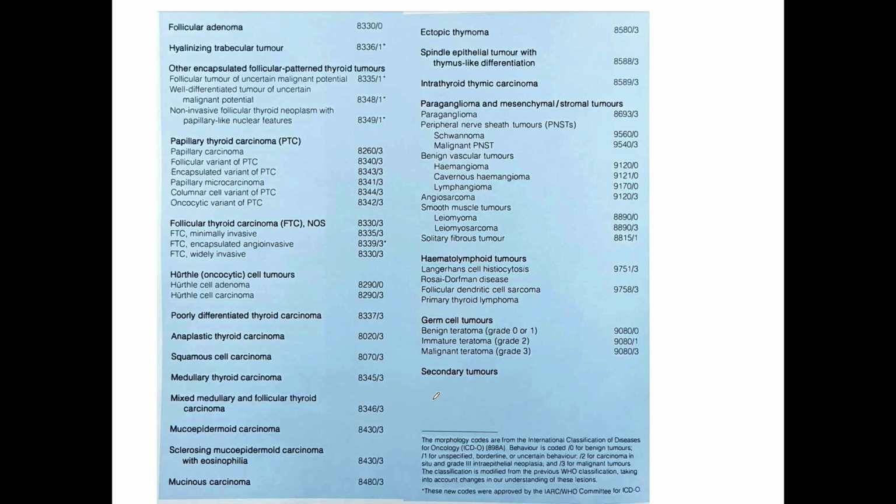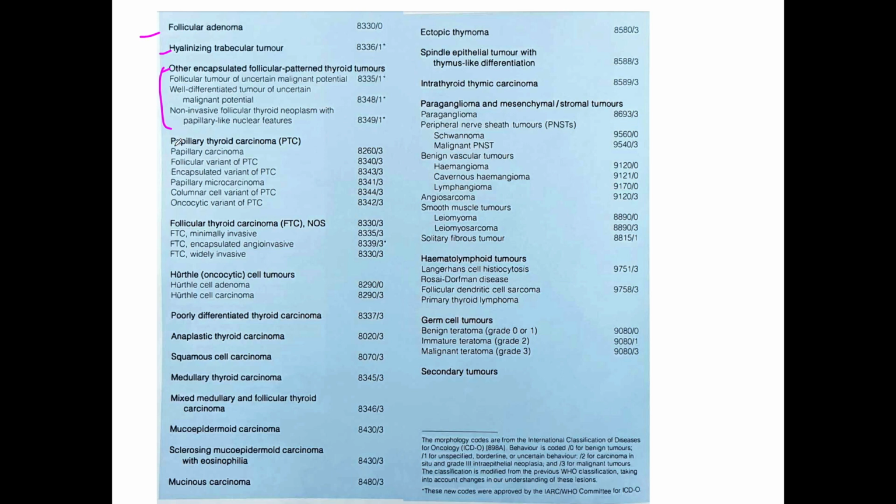Coming to the actual classification of thyroid tumors in new edition, it includes follicular adenoma, hyalinizing trabecular tumor, other encapsulated follicular pattern thyroid tumors. This entity is a new group and it is also called as borderline tumors of thyroid. So I'll discuss these entities in detail in my coming slides.